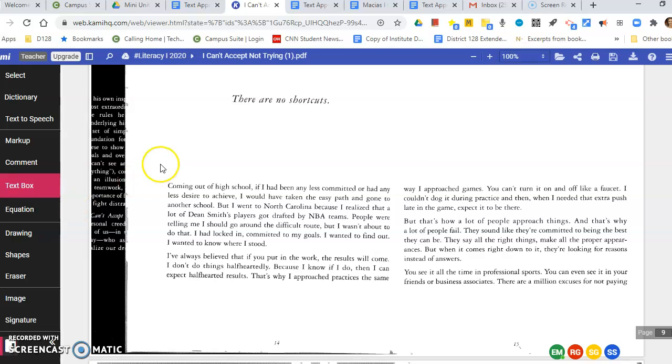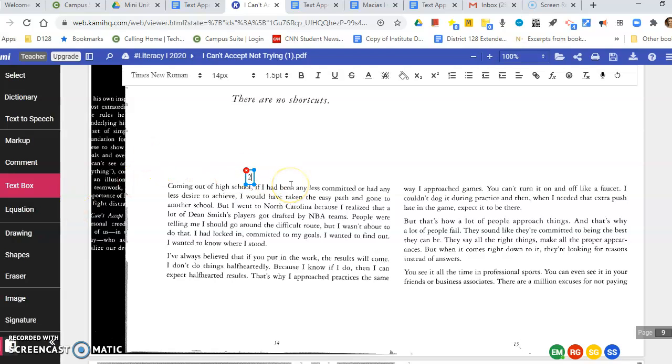Let's pause and do a text-to-self connection. So I'm going to add a text box right here. I'm going to write number 2, and I'm going to write text to self. That's my little abbreviation for what kind of connection I'm doing. And I want you to write a connection to a time where you could have taken the easy path but didn't. So I could have taken the easy path like MJ when, and then go ahead and complete that. Move that up so that you can see it.